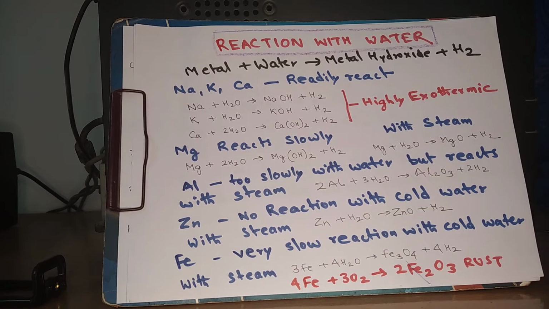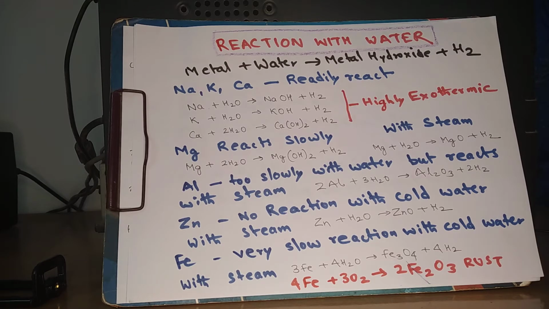Now let us talk about reaction of metal with water. Most of the metals do not react with water at room temperature, but once a metal reacts with water, it gives metal hydroxide and hydrogen. So sodium, potassium and calcium readily react with water because they are highly reactive.